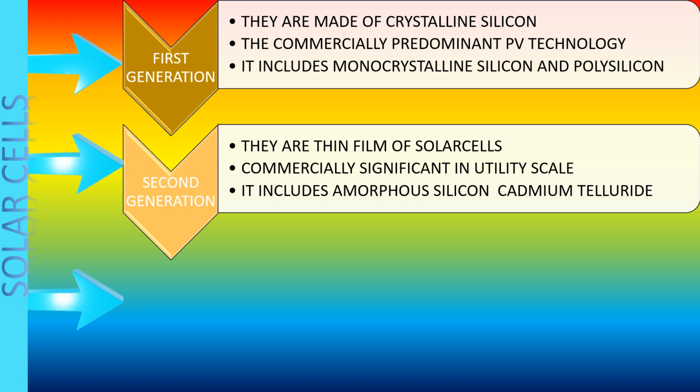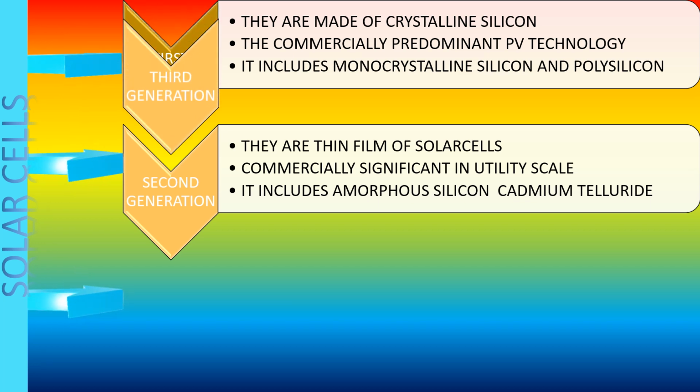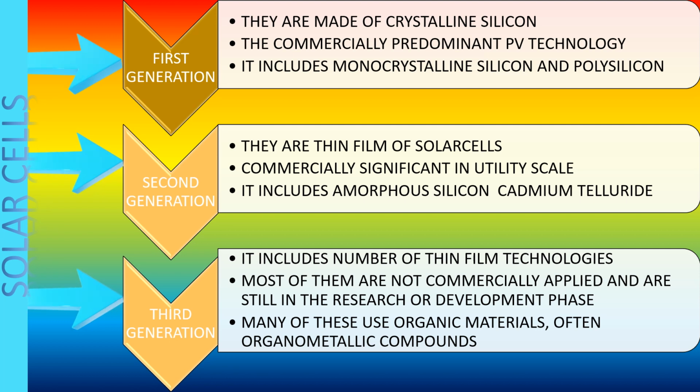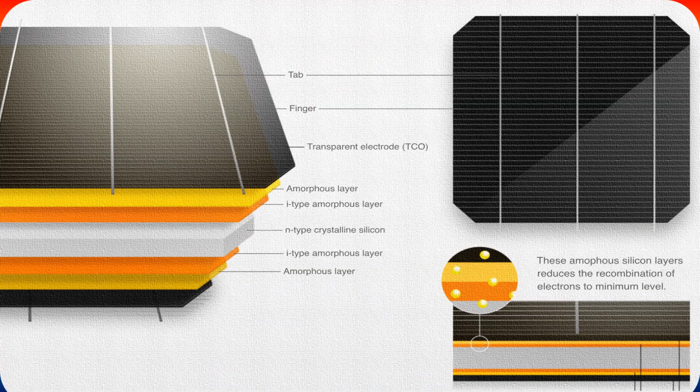They are commercially significant at utility scale. It includes amorphous silicon and cadmium telluride. The third generation is still in the development or research phase. Most of them are still not commercially applied. It includes a number of thin film technologies. Many of these use organic materials, often organometallic compounds.